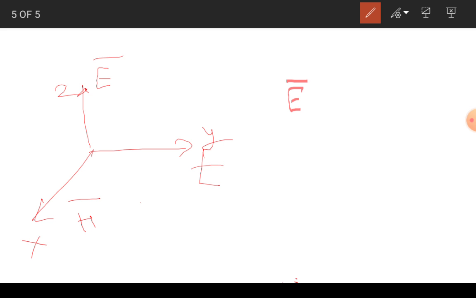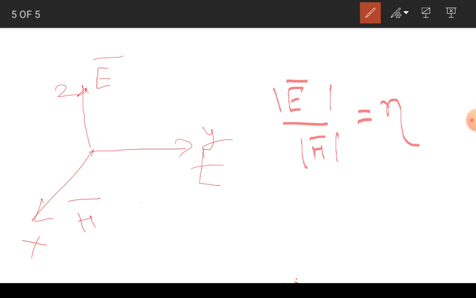E bar divided by H bar is equal to eta. So that you have studied in electromagnetic engineering. So called eta, which is the intrinsic impedance of the medium, is given by the square root of the permeability of the medium divided by the permittivity. So you have seen the permeability and the permittivity of the medium. So the effects of electric and magnetic fields are related through the medium parameters.